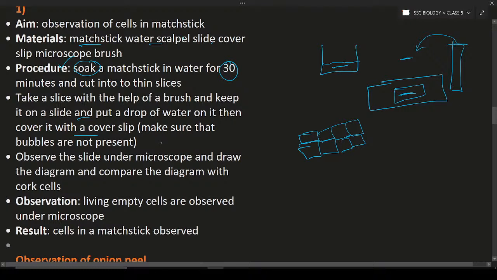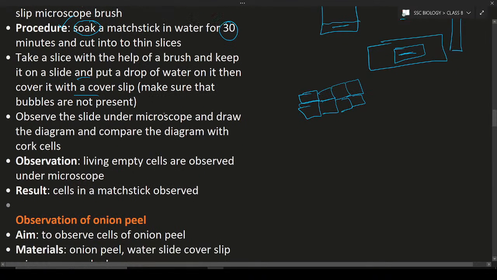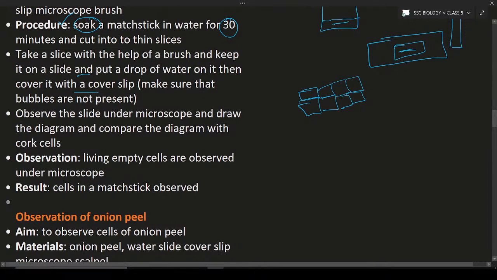During this process, make sure there are no bubbles on the slide. Bubbles should not be present. If a bubble is there, you cannot observe clearly. Observe under the microscope, draw the diagram, and also compare the diagram with the cork cells. In the previous classes we discussed cork cells, no? So compare those cork cells and matchstick cells. They look almost similar. So the dead empty cells are observed under the microscope. The result is that the cells in a matchstick can be observed.